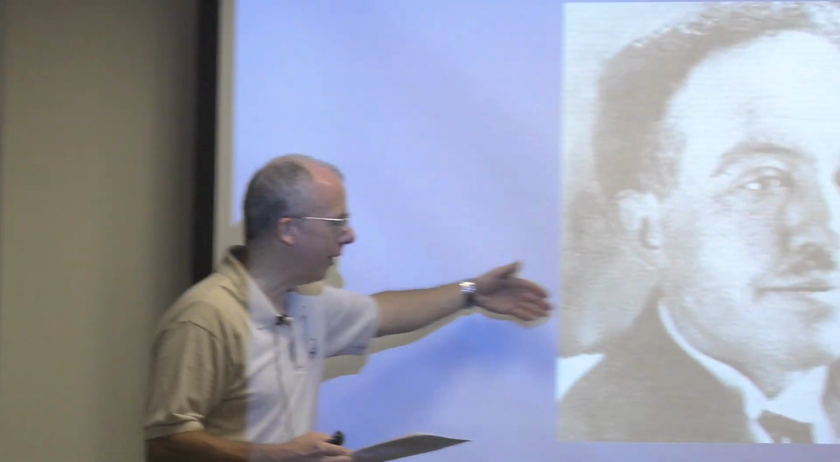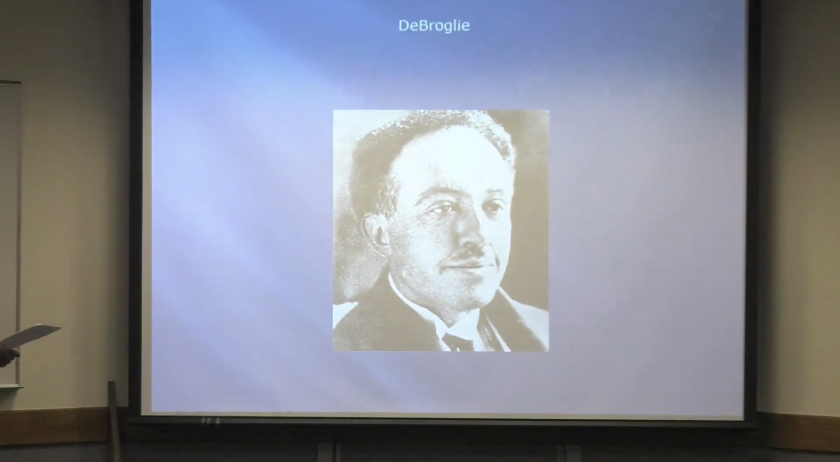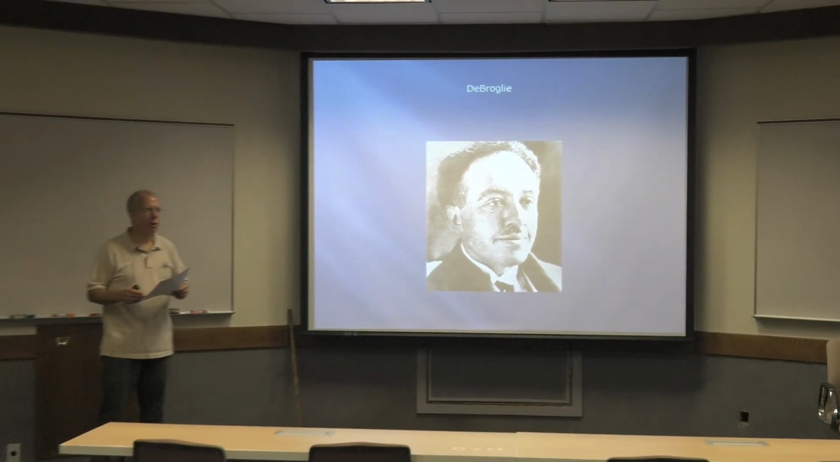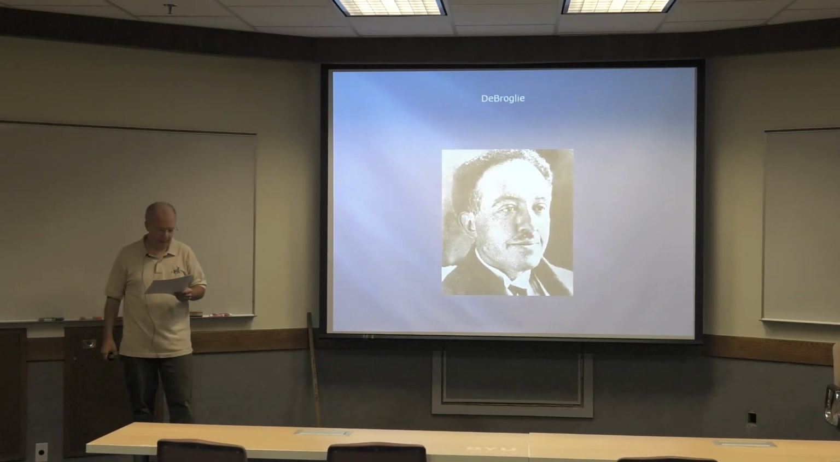All right, so we just discussed the three models of light: the particle model, the wave model, and the new model, the photon model. So now we want to shift gears. This is a French physicist, Louis de Broglie, and he had this incredible, radical idea.